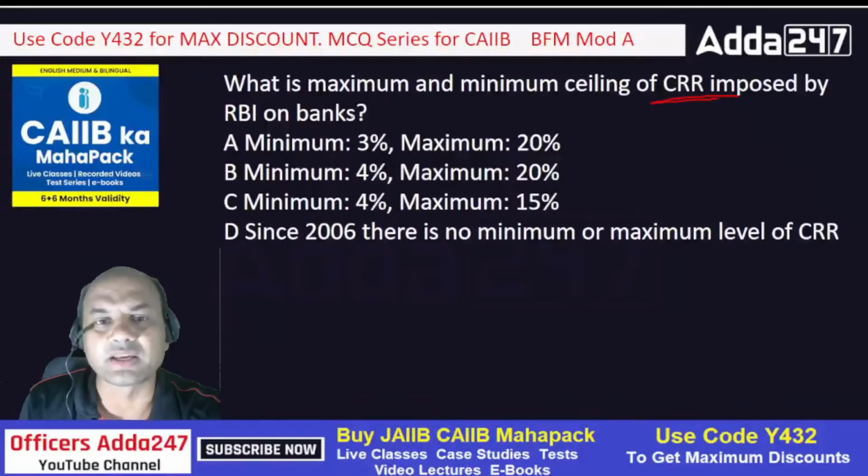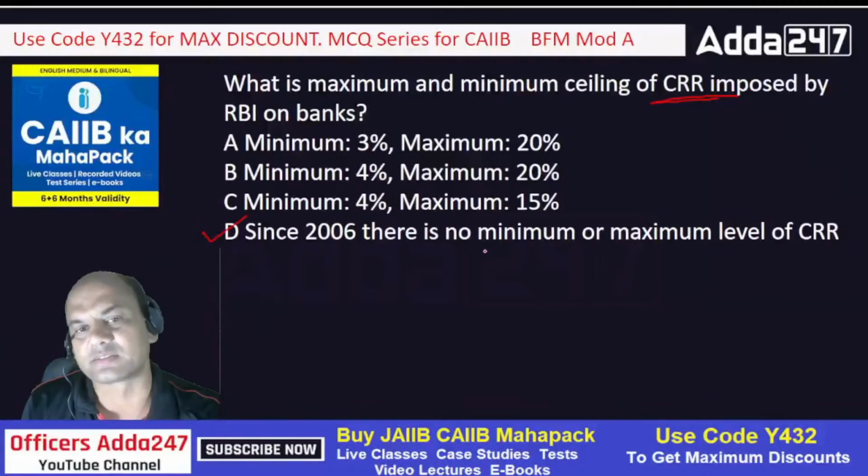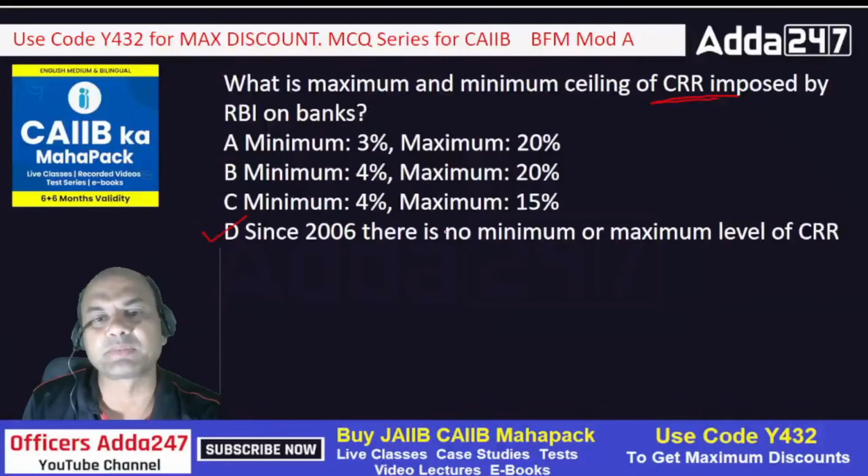No, it's not that. See here, since 2006, there is no minimum or maximum level of CRR. What are the options? Look at this: 3-20, 4-20, 4-15, and no minimum maximum. So that is the right answer. Since 2006, there is no minimum or maximum level of CRR. Firstly, what is CRR? Many of you might not be getting the concept clear. We have learnt about it, we have mugged it up in CAIIB.